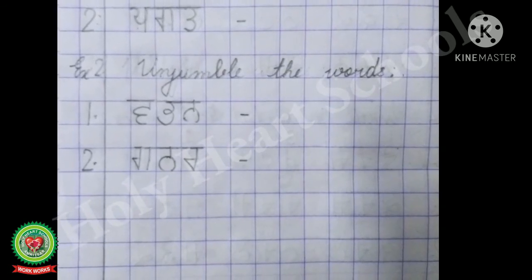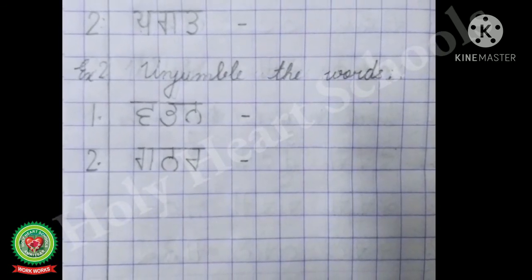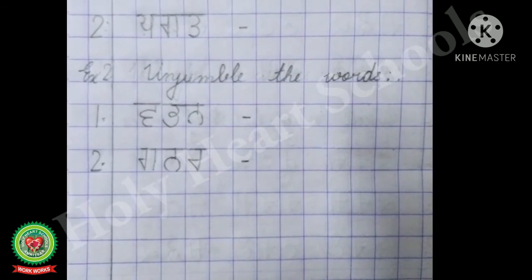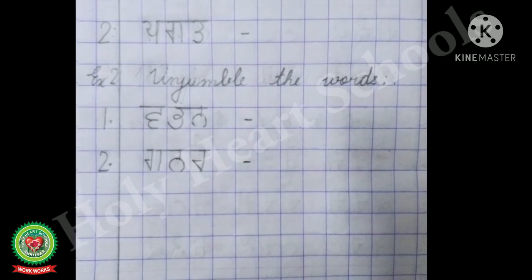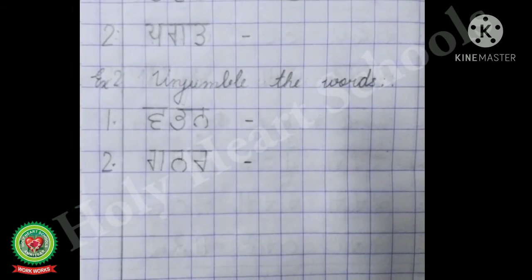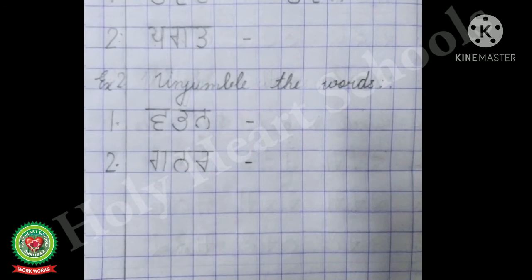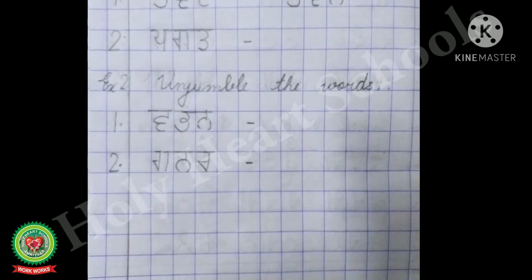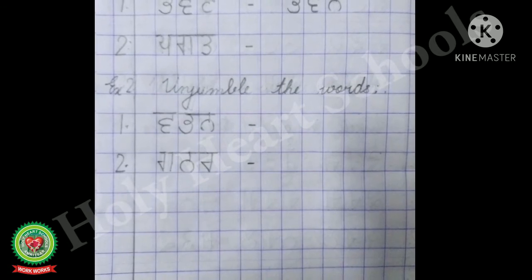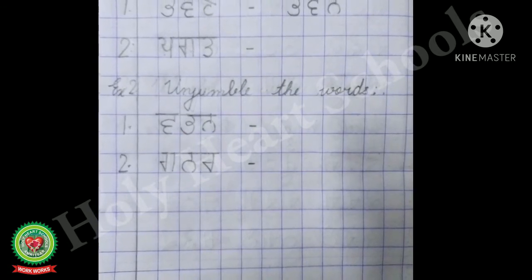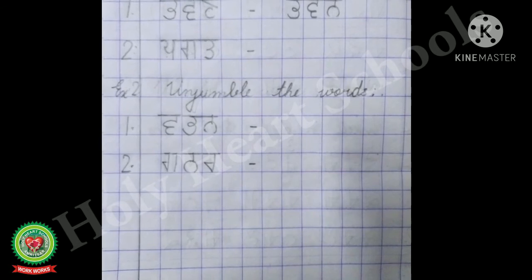And then after leaving one box we will put a small hyphen. Now I will tell you what to do in this exercise. In this exercise you have to rearrange the letters given in an order to form a meaningful word from these given letters.